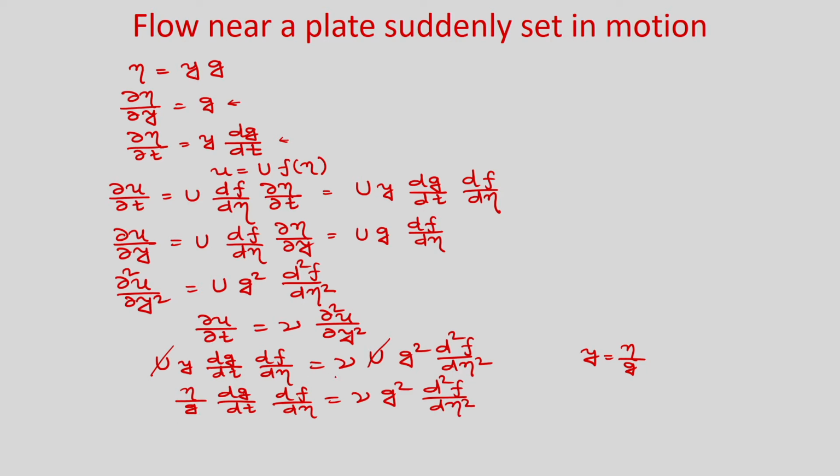So, you can see in this equation that dg by dt, g and here g square, if you take in the left hand side, then it will become function of t only, and eta df by d eta if you take in the right hand side, then it will become d2f by d eta square divided by eta into df by d eta, and that will be function of eta only. So, we are separating the variables. If you separate the variables where left hand side is function of t and right hand side is function of eta only, then it will be equal to some constant.